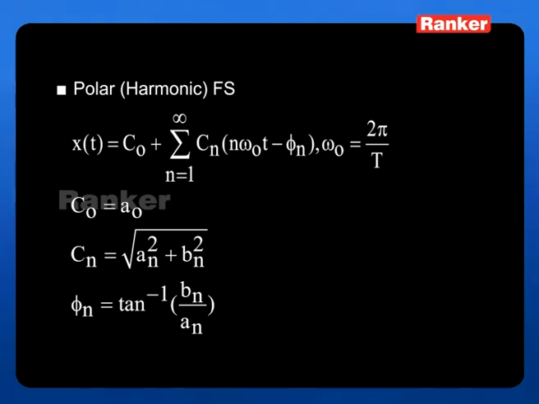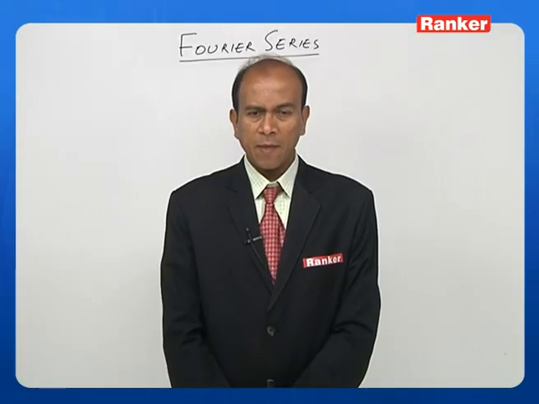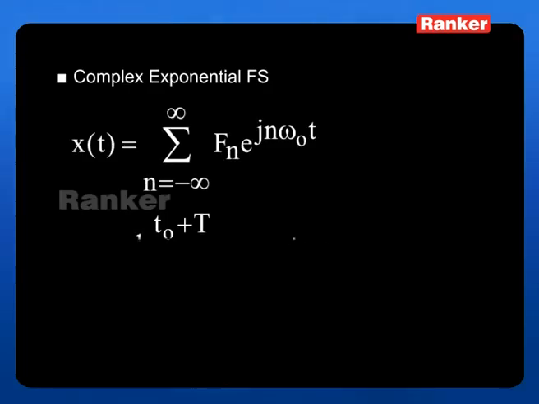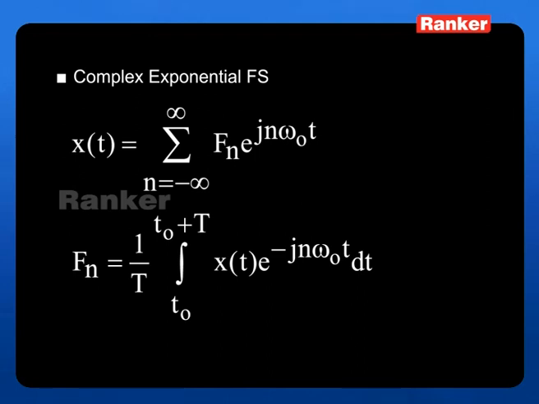What is all this? We have seen C0 is the average value which is equal to A0, and Cn is the coefficient of the nth harmonic component, equal to square root of An square plus Bn square. Then phi n is the phase angle, the spectral phase of the Fourier series. It is given by tan inverse of Bn by An. Then comes the third form, which is called the complex Fourier series, where x of t is represented by summation n is equal to minus infinity to plus infinity Cn.